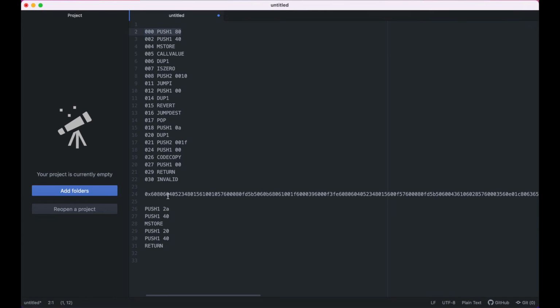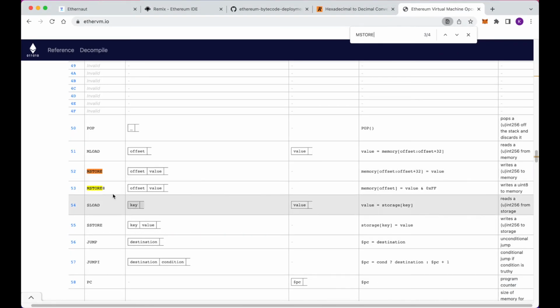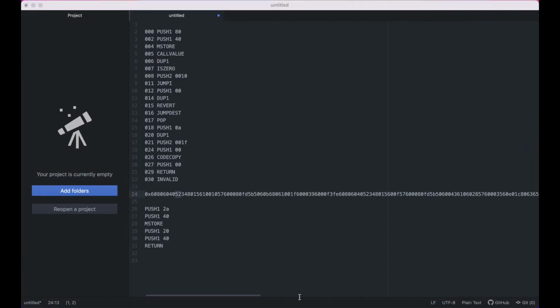And then we're going to be pushing, so 6040, which corresponds to this second line, and then mstore. So if this bytecode is correct, 52 should correspond to mstore. And it indeed does correspond to that. So this bytecode looks to be correct.